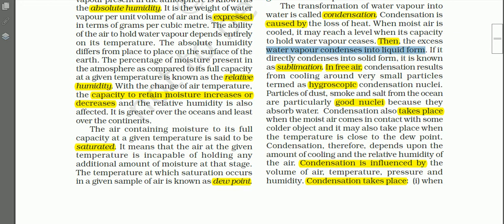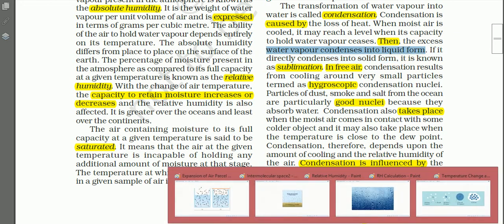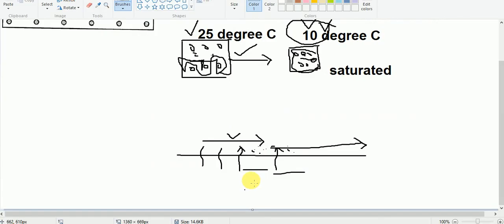Just see, you may think like this also. Let us say a parcel of air you may compare with a sponge. In a sponge, you may find so many pores, so many holes are there. You may think of those pores as the intermolecular space, and in those pores water is present.